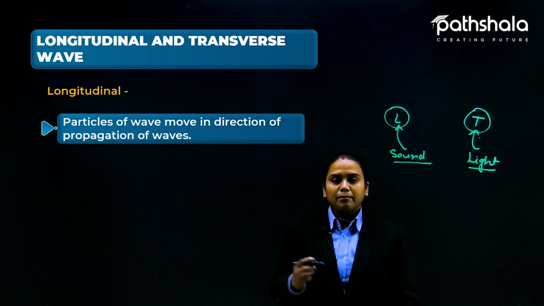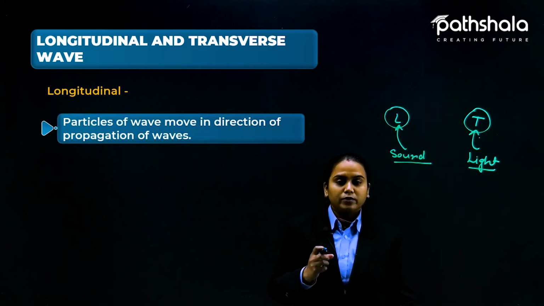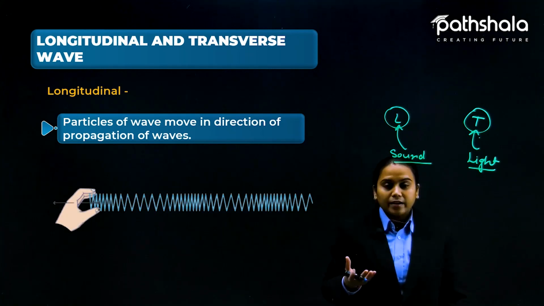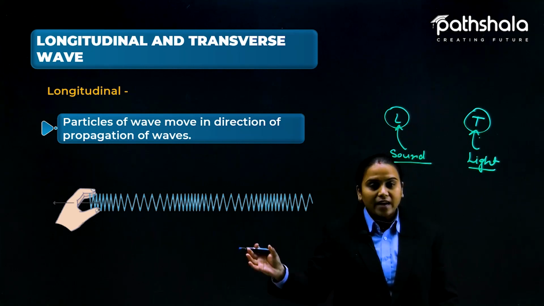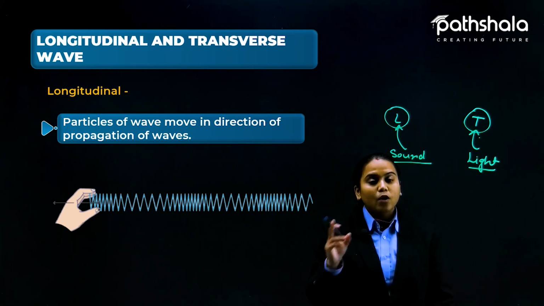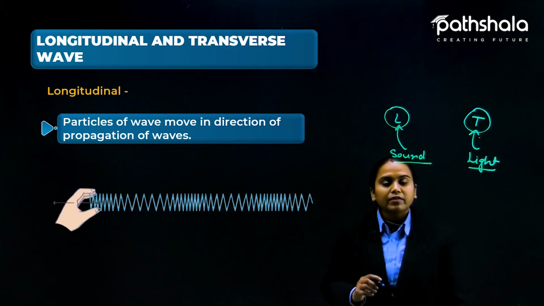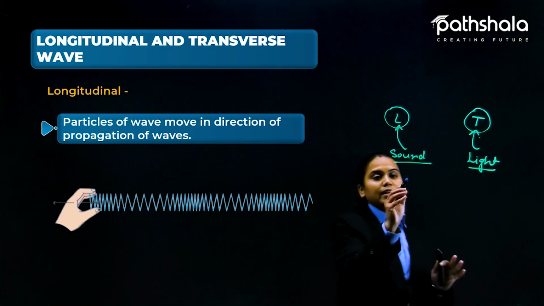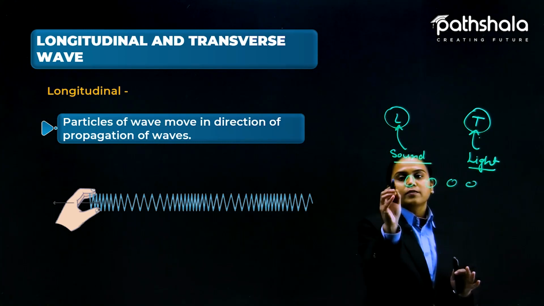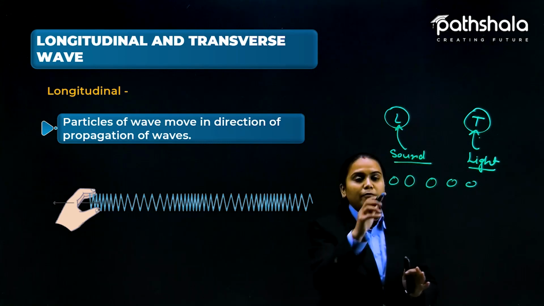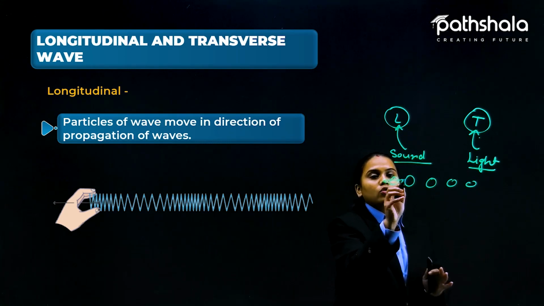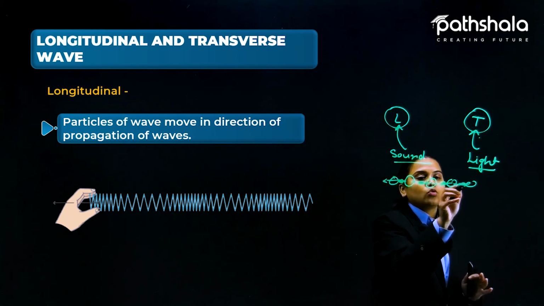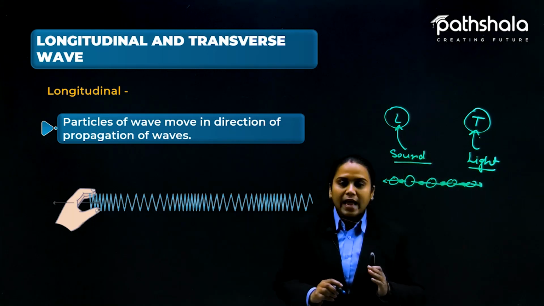Here, the first point is that the particles of the wave move in the direction of propagation of the wave. I have made this clear in the previous slide, that sound is a kind of longitudinal wave. We have given this example. And before that, we also discussed that the molecules, in the case of sound, get disturbed with the help of energy and also give vibration to the other particles, so that they keep vibrating until the wave reaches the end part.